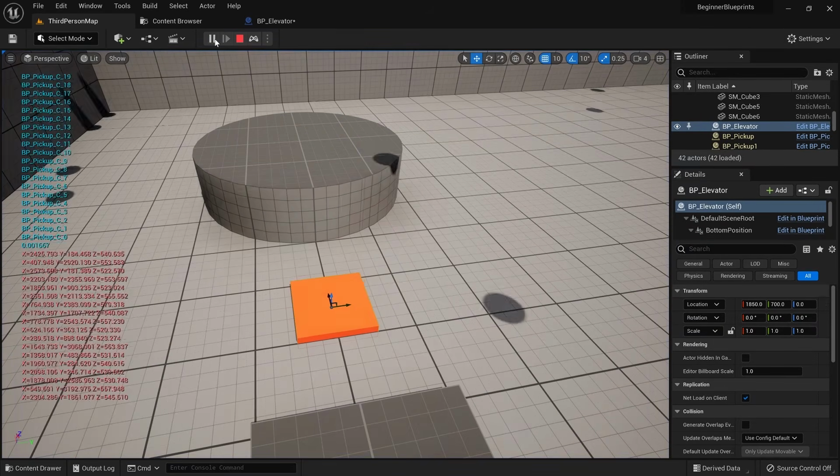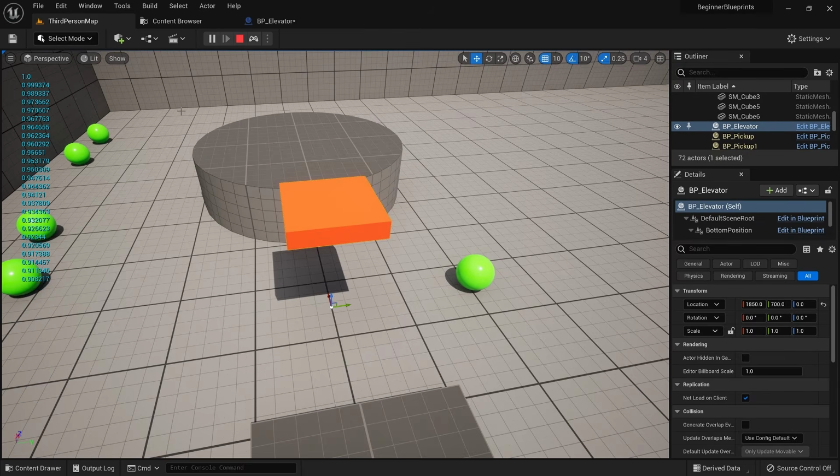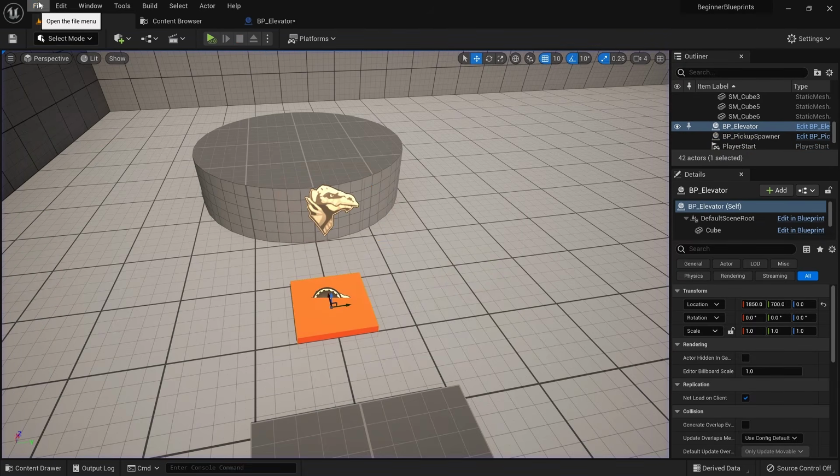When we start the game now, you can see that the platform moves up slowly with our number and then stops once we reach 1. This is a good first step, but an elevator that only goes up isn't very useful.